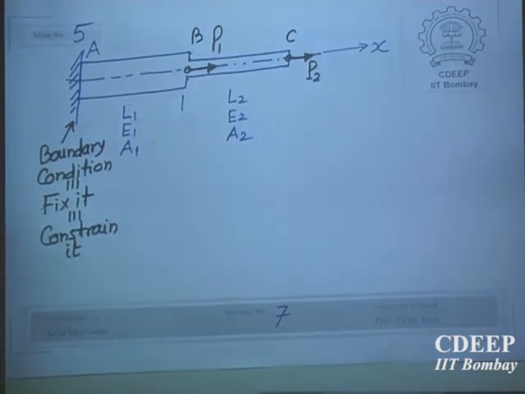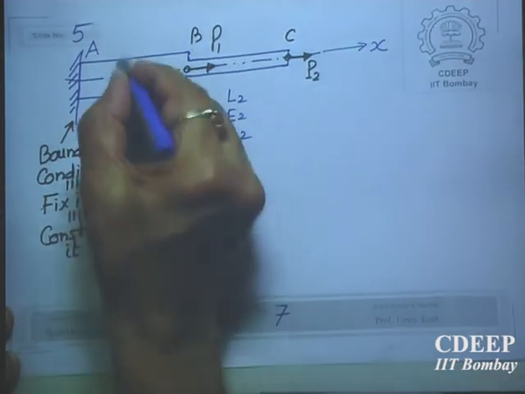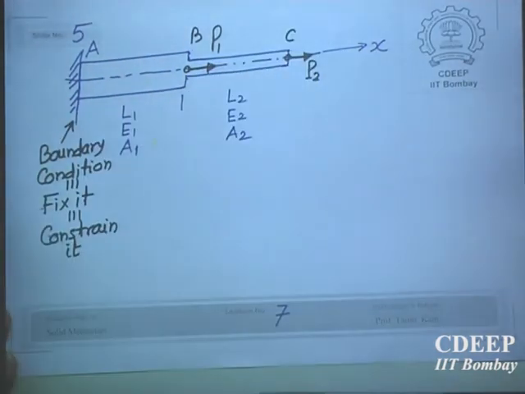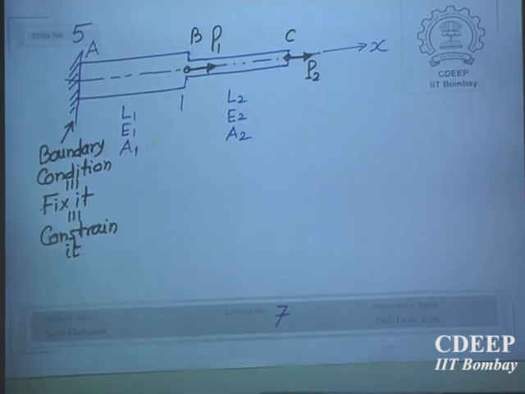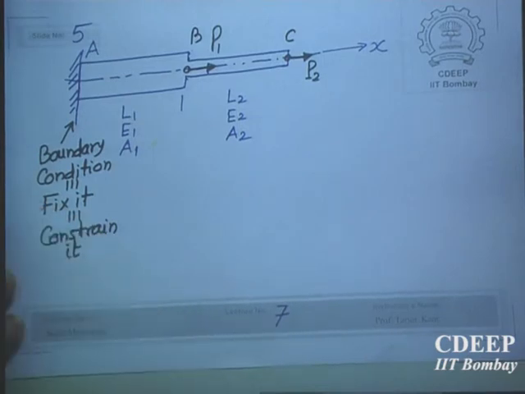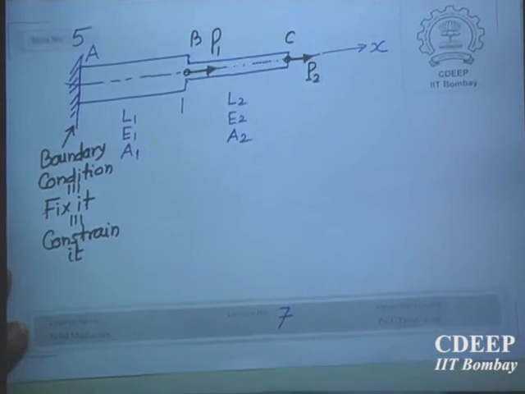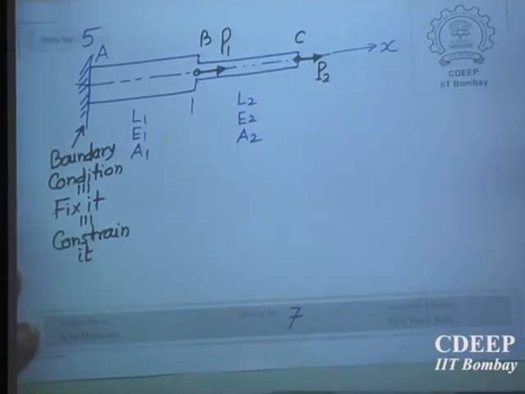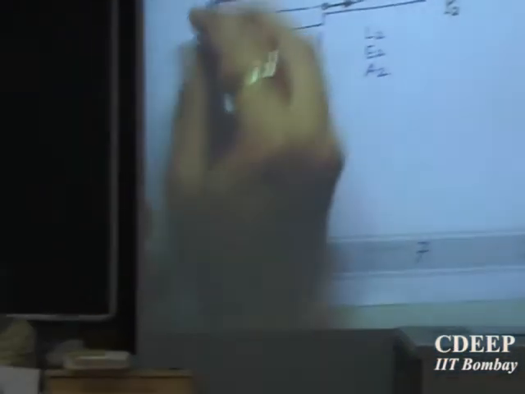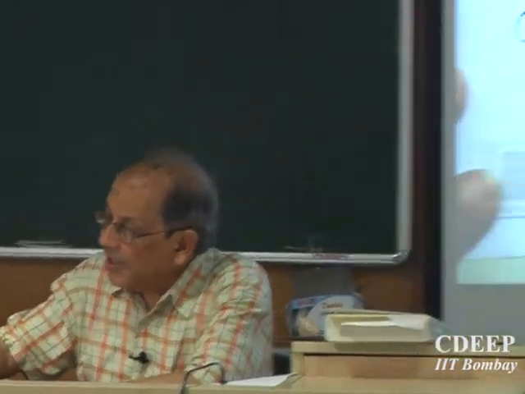Now you take the free body diagram between AB. By the way, let us say the total free body diagram. We are always used to drawing the free body diagram of ABC. You must know clearly how to draw a free body diagram. Isolate the body from its surrounding. What is the surrounding? It is the boundary condition that we have provided. You cut it, isolate.